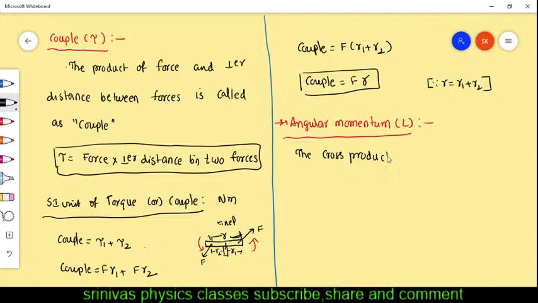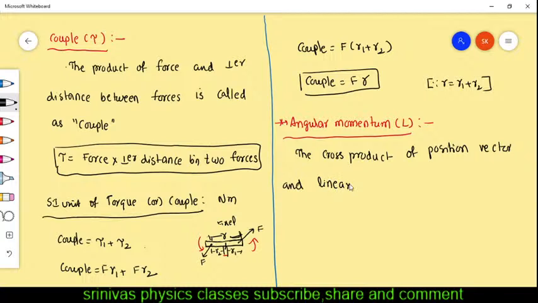cross product of position vector and linear momentum. Angular momentum is another term for momentum in linear motion, where momentum is the product of mass and velocity. In rotatory motion, momentum is replaced with angular momentum, right. If an object is in rotatory motion, it has angular momentum; if an object goes straight in a line, it has linear momentum. The cross product of position vector and linear momentum.